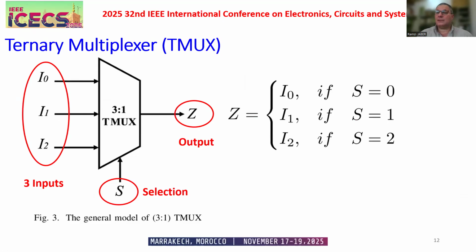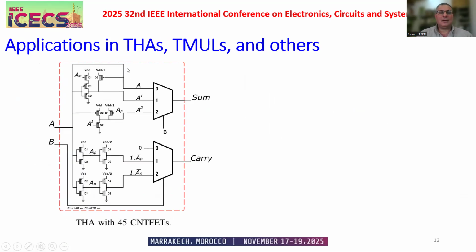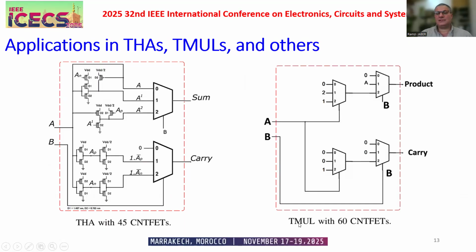We can see the ternary multiplexer in almost every logic circuit application. For example, here in the ternary half adder, they use unary operators and multiplexers to get sum and carry from A and B. Also here, for the ternary multiplier, they use cascading ternary multiplexers, as you can see here. So the multiplexer can be used widely.